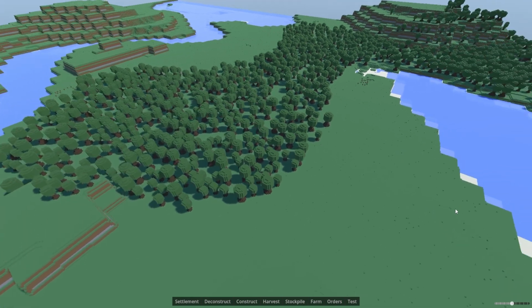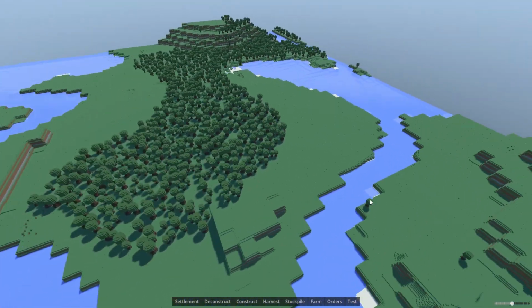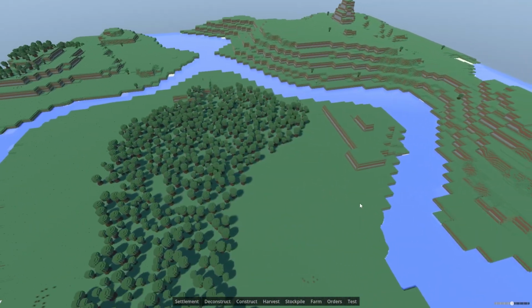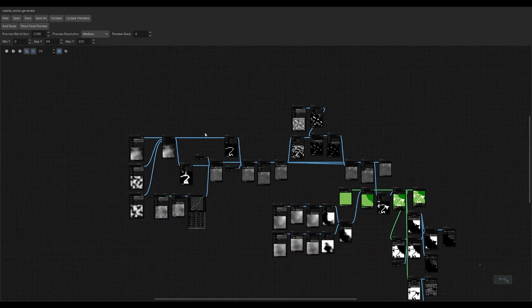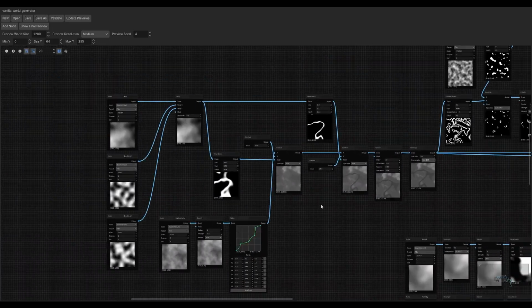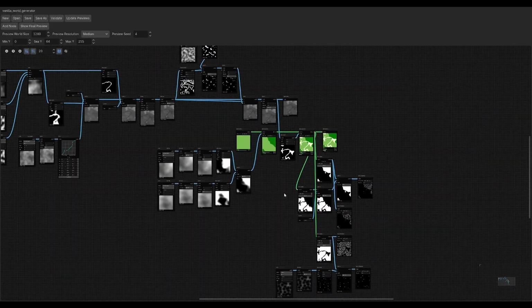So first you will notice the new terrain. I rebuilt world generation during the migration, and the terrain should feel much better now. More importantly, I have now implemented a visual generation editor. Every part of world generation, including terrain height, biomes, and the placement of different world features, can be edited visually